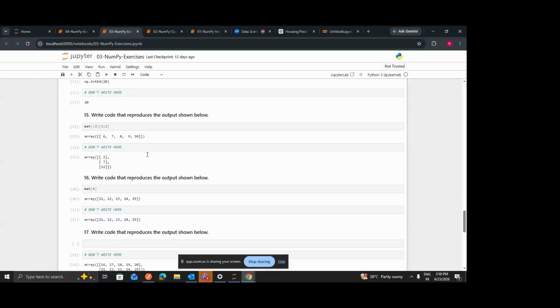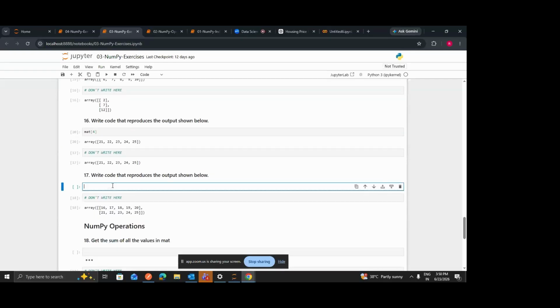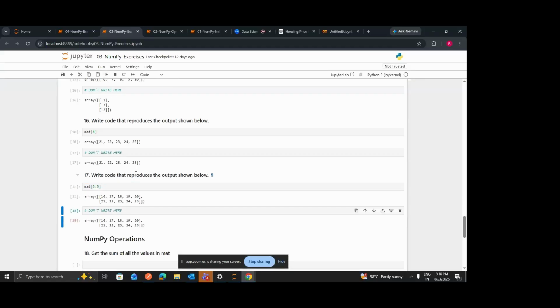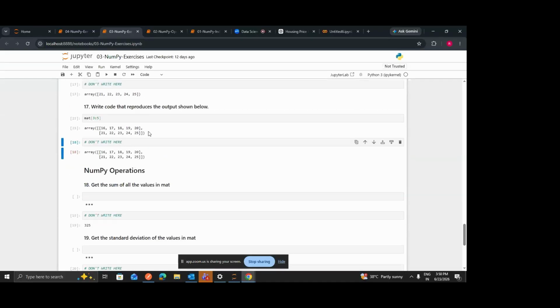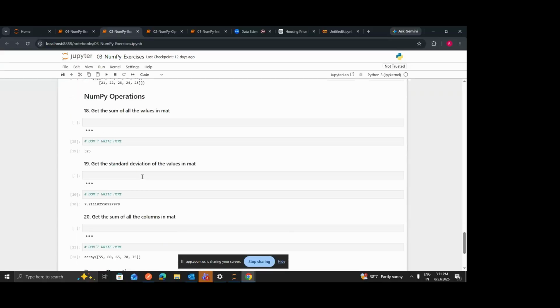Let's see. Yeah, it is working fine. So we have selected these two rows. This is how you can see how indexing works in 2D arrays.